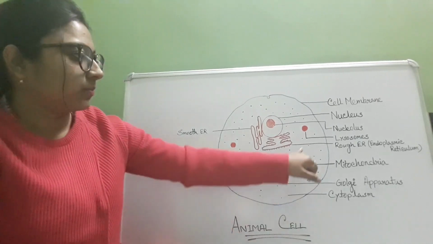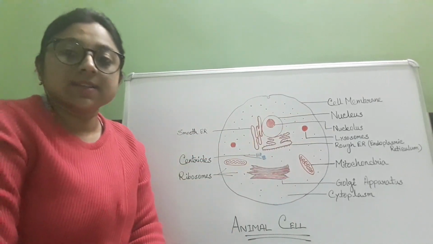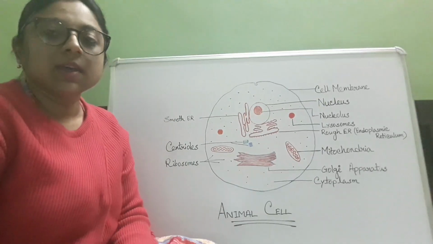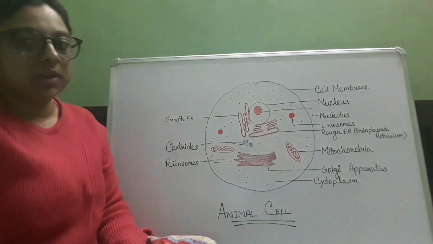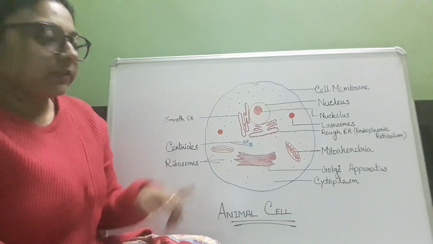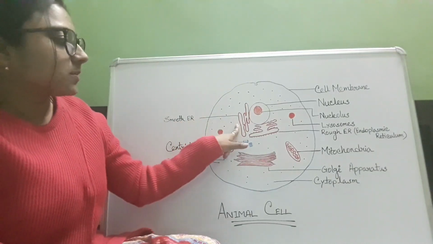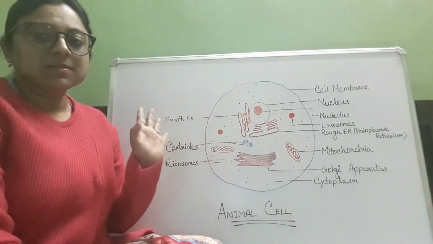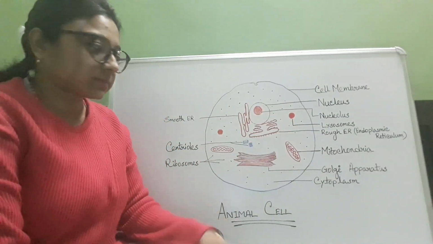Next, lysosome. Lysosome helps to digest the unwanted materials of the body. Next, endoplasmic reticulum. It is of two types, smooth endoplasmic reticulum and rough endoplasmic reticulum. It has a significant role in the cell.